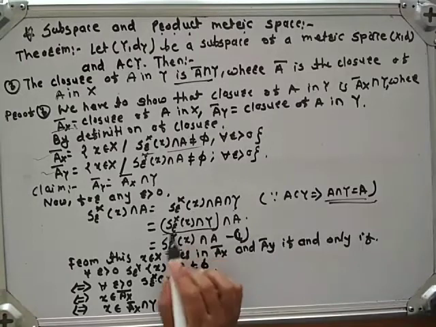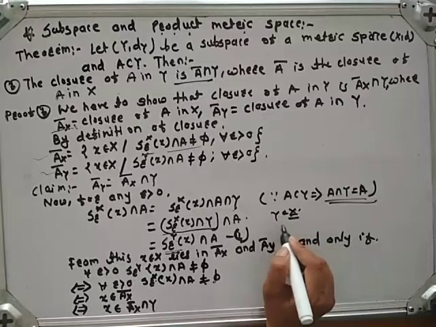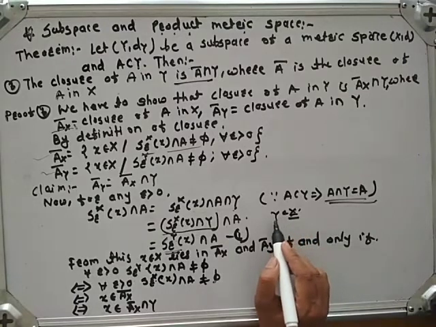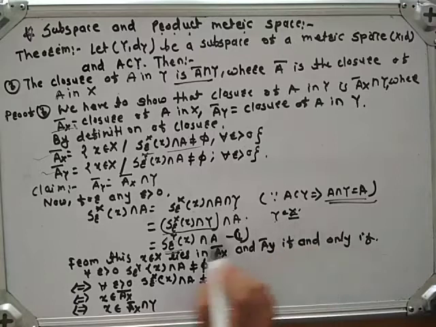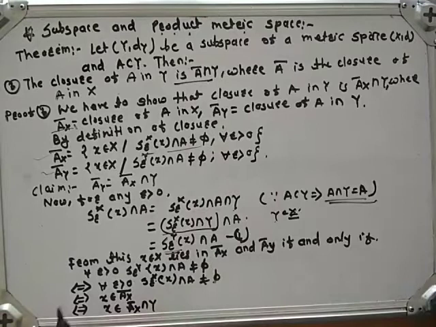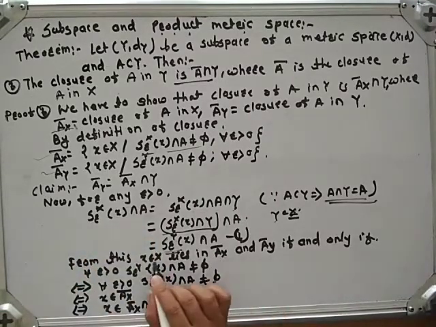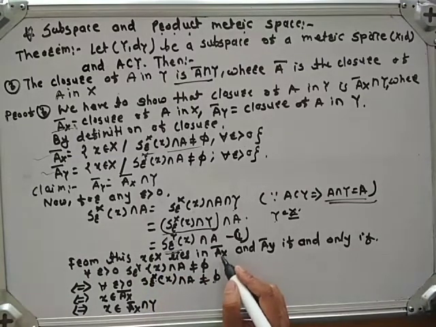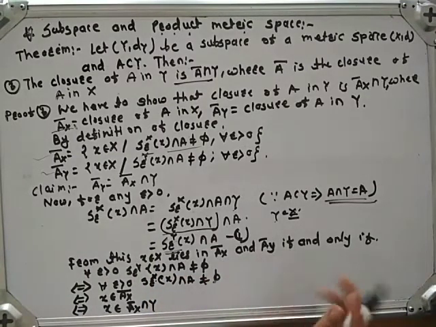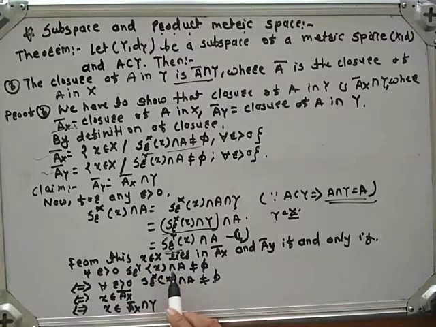Here X is replaced by Y because Y is a subset of X, and if you take the intersection of Y and the open sphere in X, then obviously it is the open sphere in Y. Intersection A. From this equation, x lies in A closure X and A closure Y if and only if for all r greater than 0, S_r^Y(x) intersection A is not equal to phi.